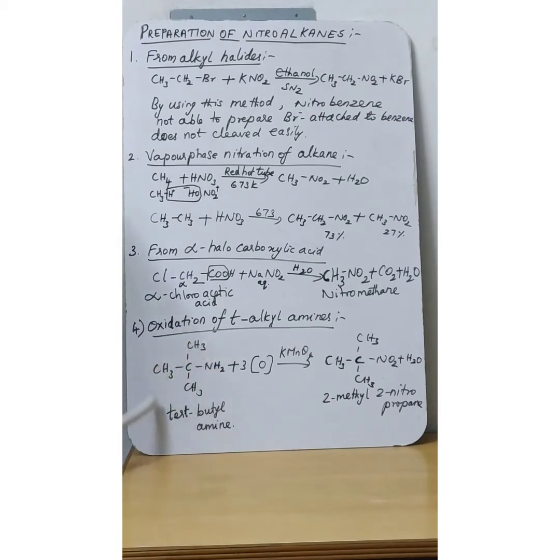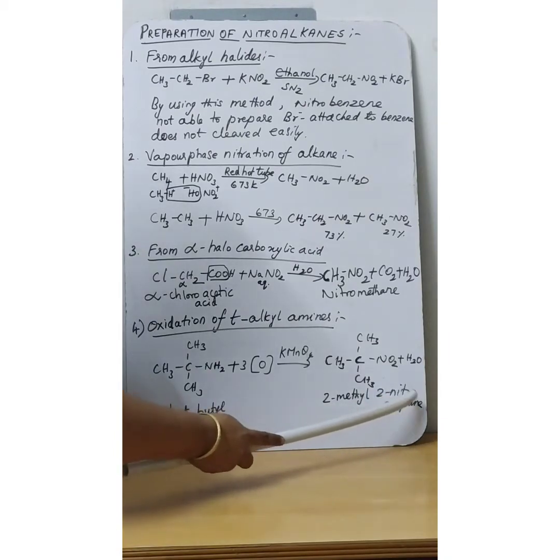So it is an example for tertiary alkyl amine. Name of this compound is tertiary butyl amine, which will undergo oxidation in the presence of what? Oxidizing agent KMnO4, potassium permanganate. So now what will happen? Oxidation means addition of oxygen or removal of hydrogen. So from NH2 hydrogen will be removed, at the same time oxygen will be added, and it will give what as the product? Nothing but 2-methyl 2-nitropropane.